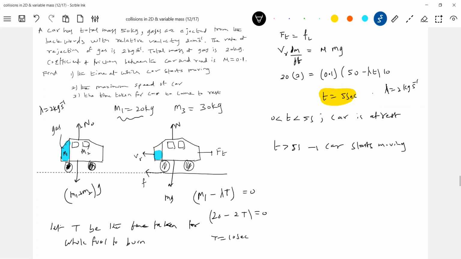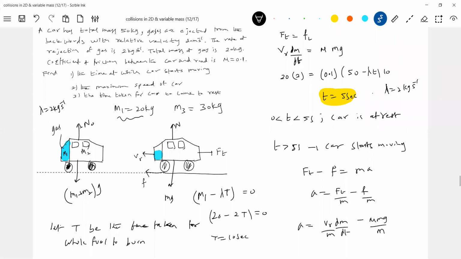So let's write the equation now. Ft minus F equal to ma. What is Ft? Thrust force. And what is the acceleration? Ft by M minus F by M. Thrust force is Vr dm by dt. What is F? F should be equal to mu mg.